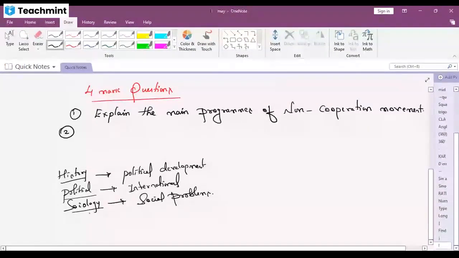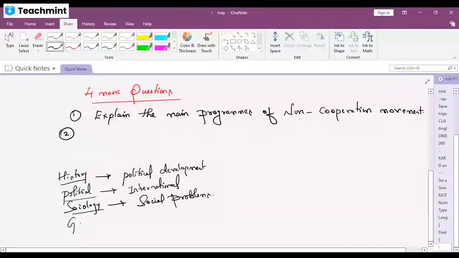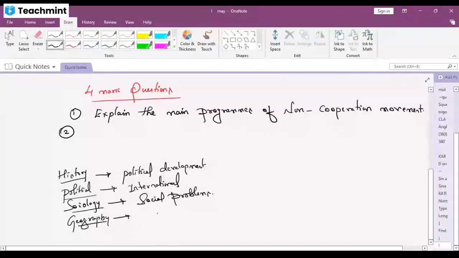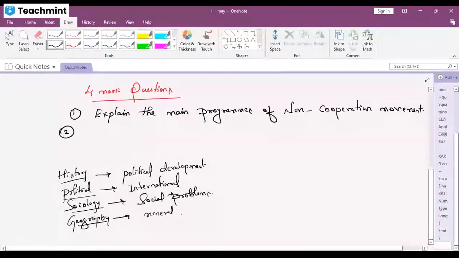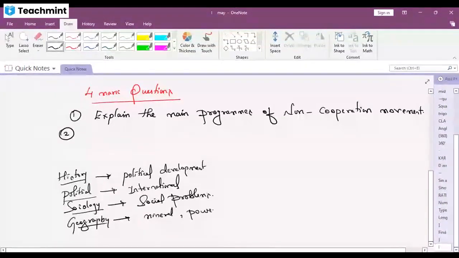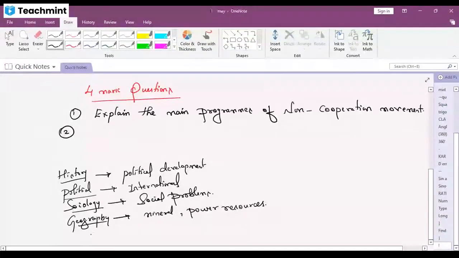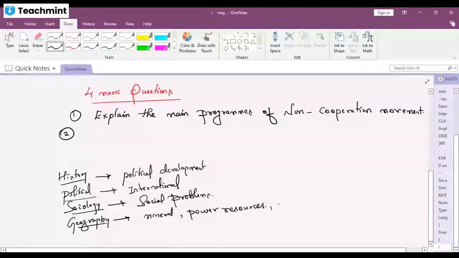Then from geography, Indian mineral and power resources and Indian population. Very good.